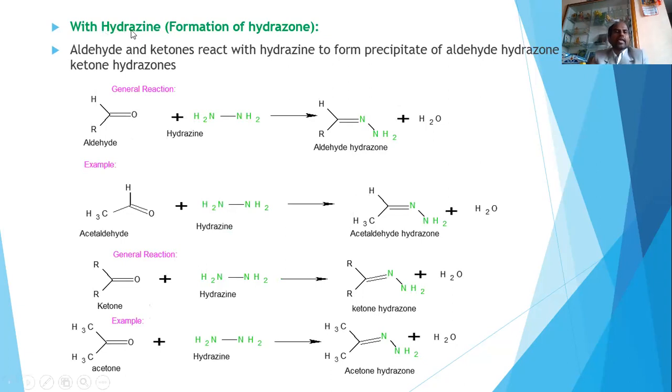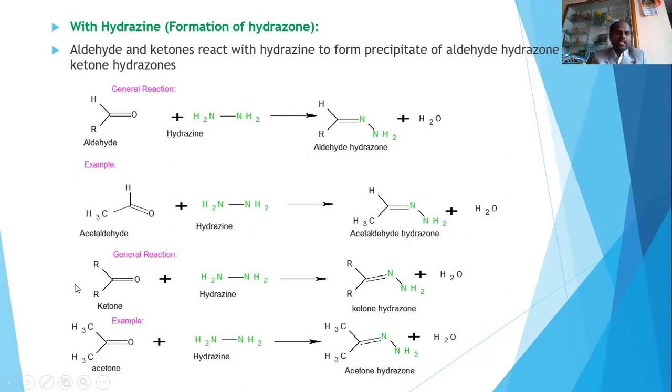Next slide, the reaction of aldehydes and ketones with hydrazine. So the product formed is hydrazone. This is a general reaction. An aldehyde is treated with hydrazine on heating, gives aldehyde hydrazone, with the elimination of water. Here also H2 and O will go out as water. So this is an example. Acetaldehyde reacts with hydrazine forming acetaldehyde hydrazone.